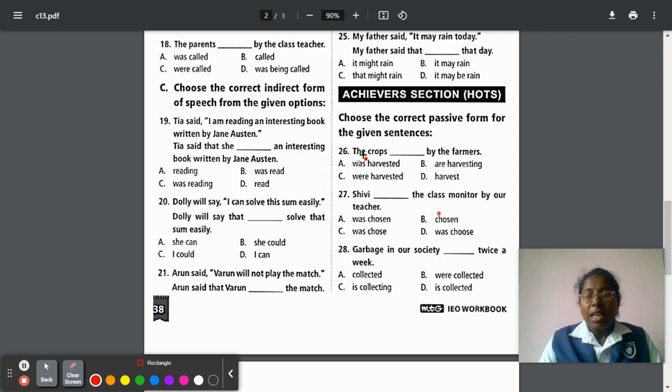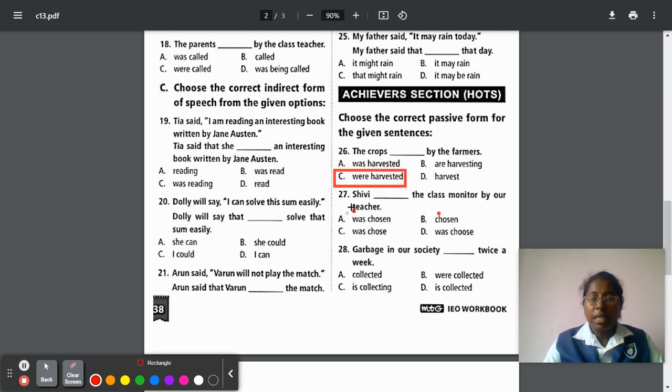Next, question number 26. The crops dash by the farmers. So here the crops means plural form. For plural form you have to write were. So here the verb is harvest. While converting into the past tense, it will be converted into harvested. So were harvested. Option C is the correct answer.